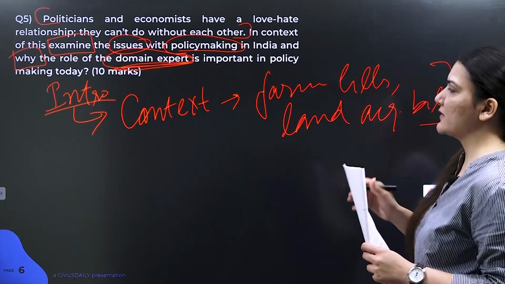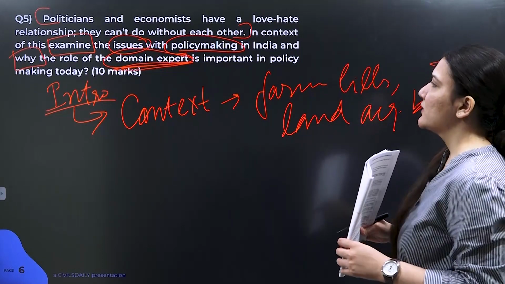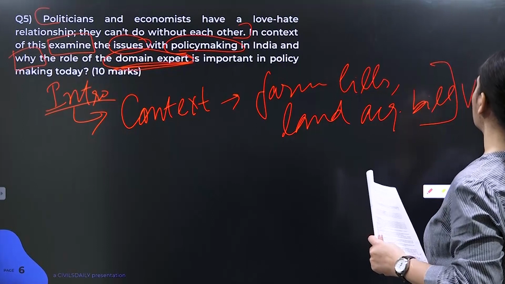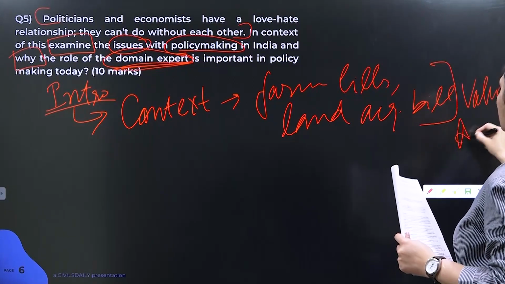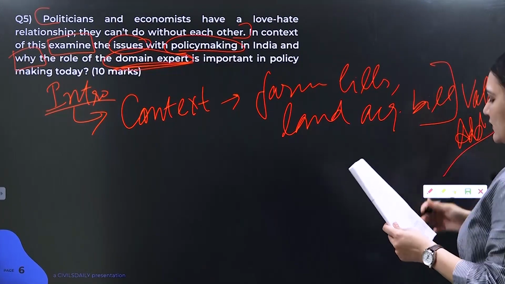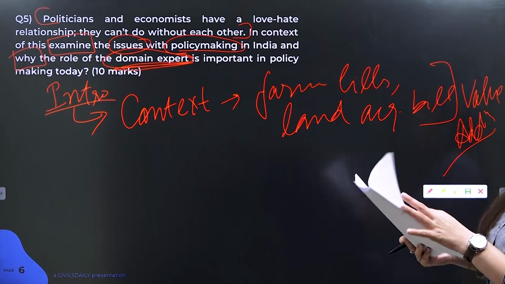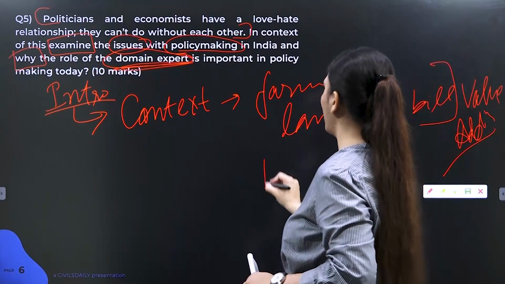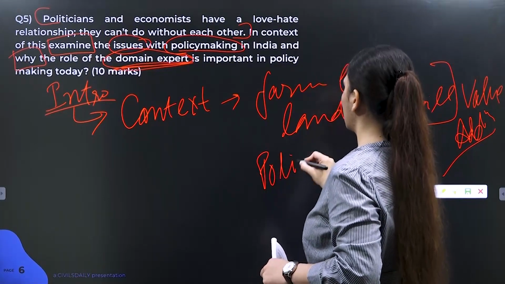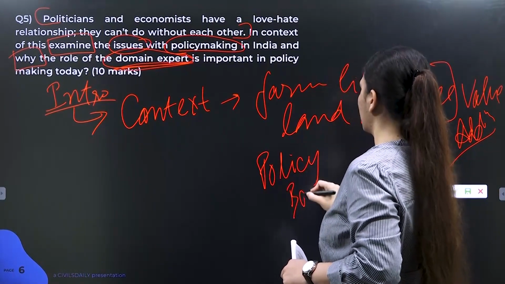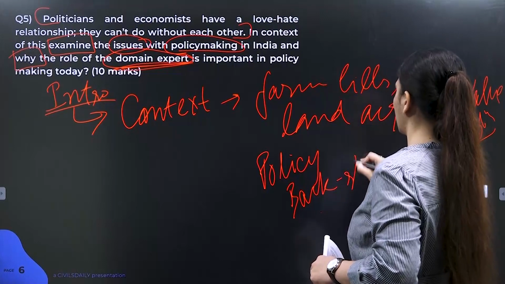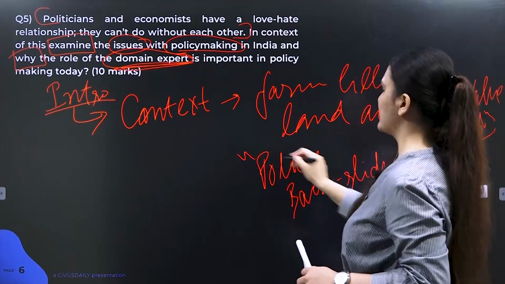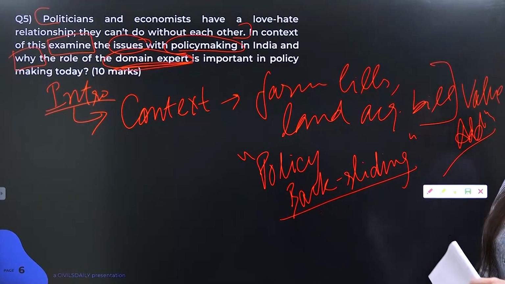So this is basically the context behind this particular question, and this does the job of value addition to your answer. Now, after talking about this particular, so this is basically policy backsliding. You can use such keywords to add further value to your answer.